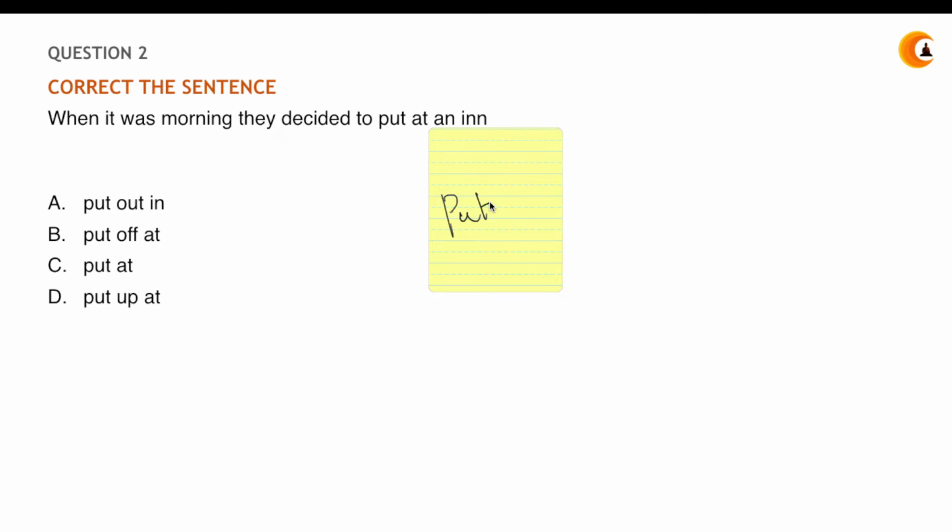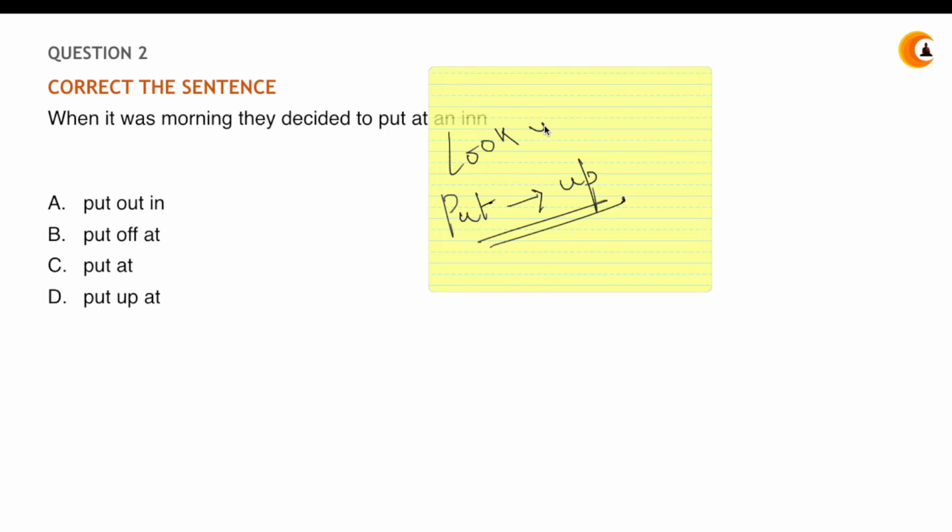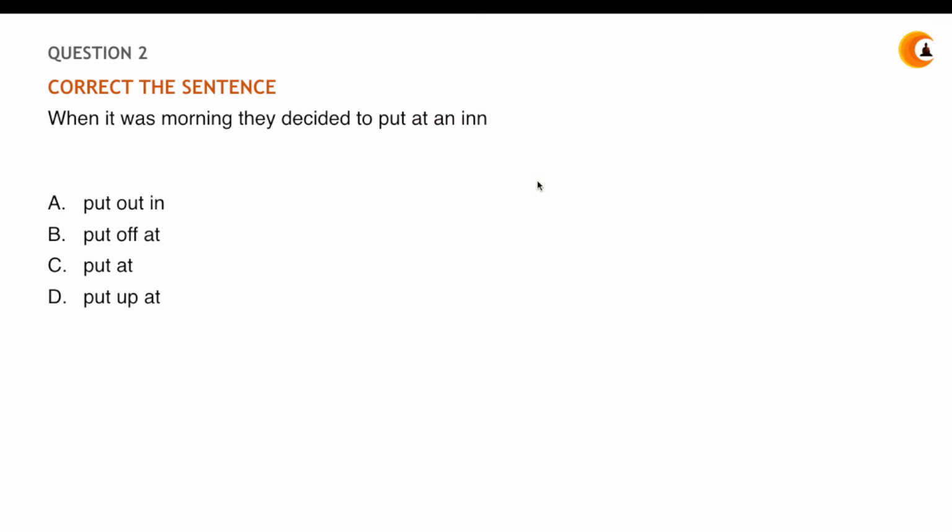Put is a word that is followed by up. You always put up things, right? You look at, but you put up, right? Even at times we use the word look up, right? So there are different situations when you use these phrases, right? Now what is it saying? That in the morning, some people decided to put at an inn. What is this put at an inn justify?